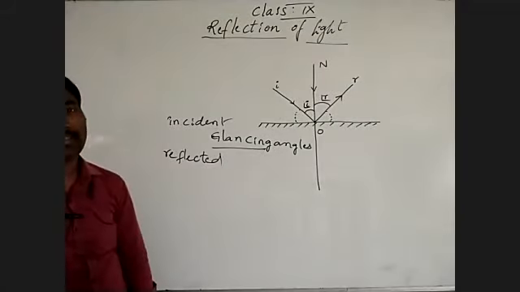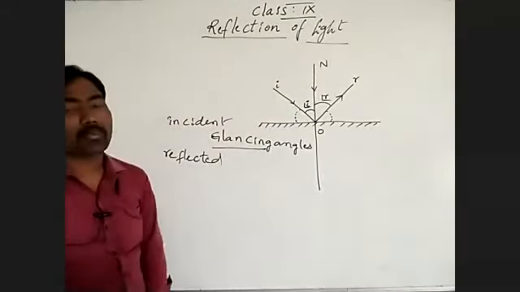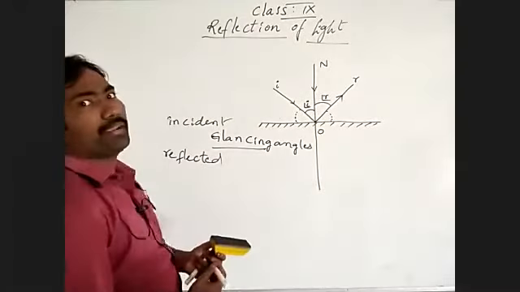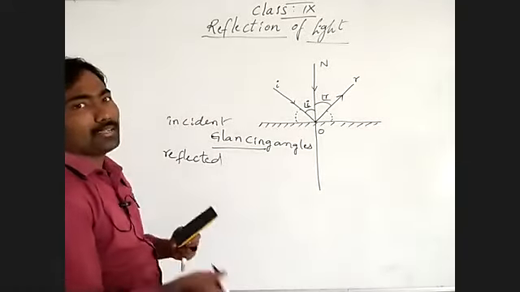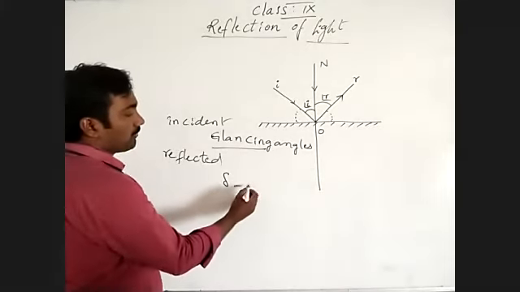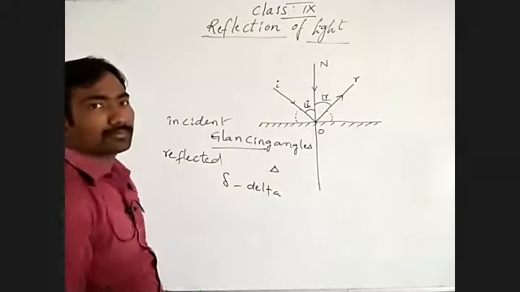Both glancing angles are the same. Glancing angle is shown by delta. This is another type of delta, this is also delta. Okay.